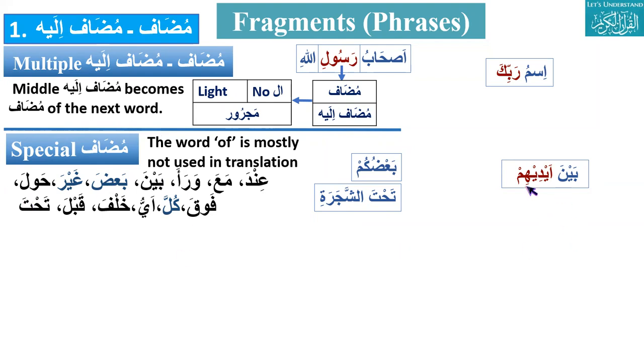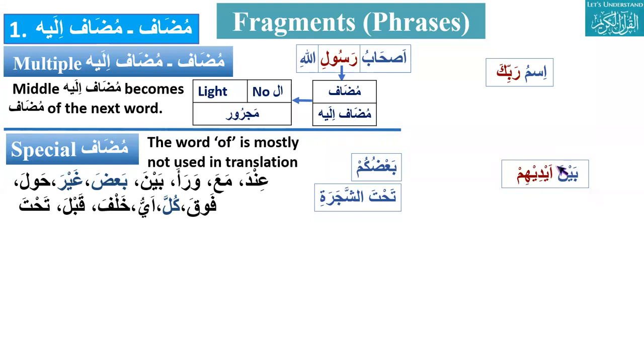Okay, bayna aydihim. Ijaz bhai, would you please explain this? Bayna means between, and it is a special mudaf. Aydi means hands, and him means their.